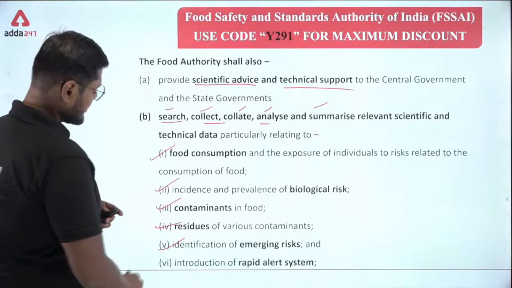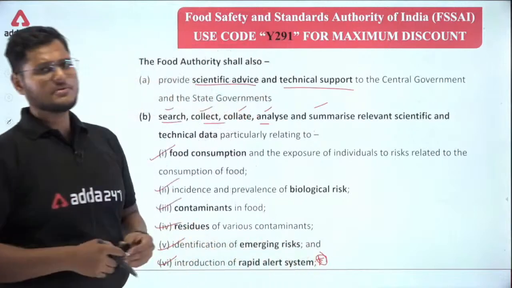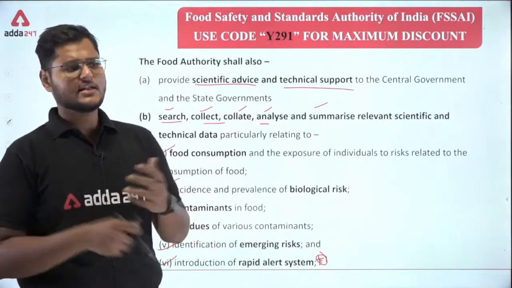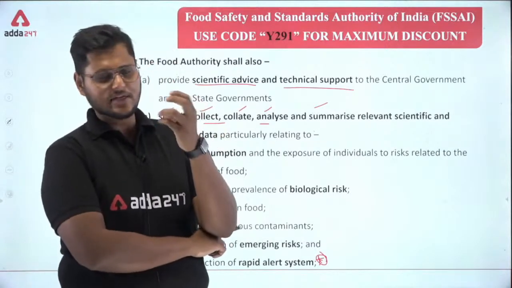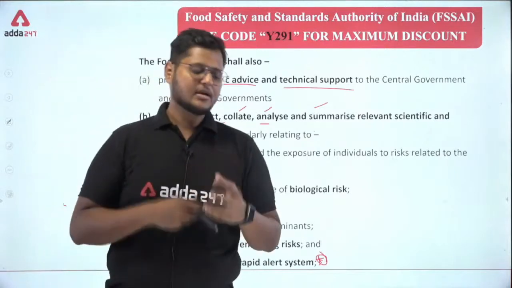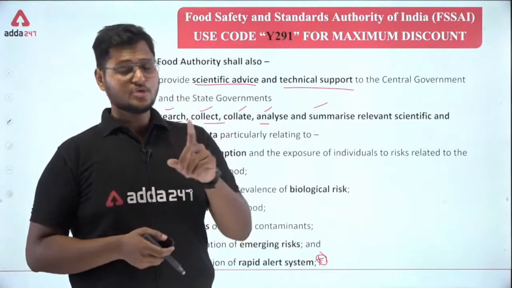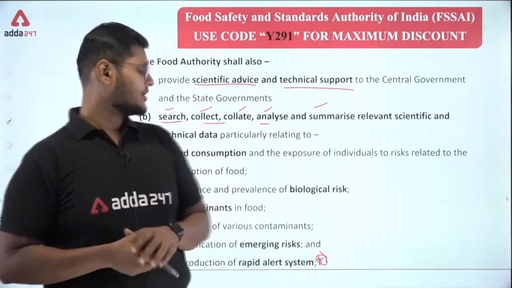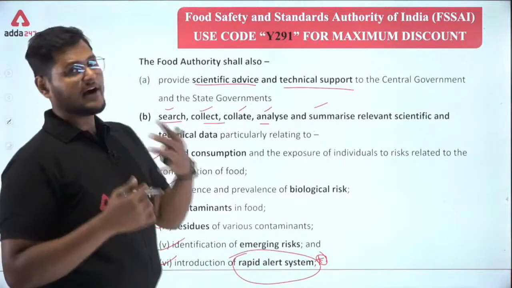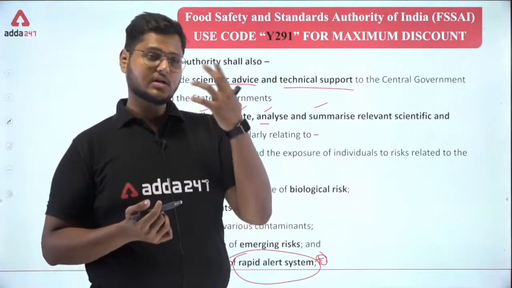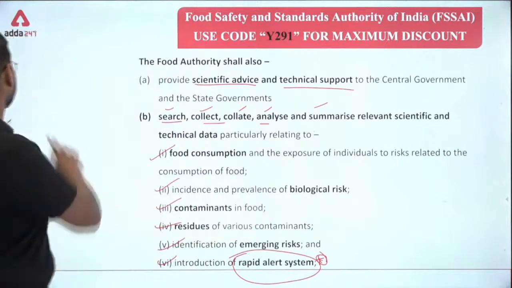Okay, then introduction of rapid alert system. Now what exactly is rapid alert system? Whenever there is any kind of contamination, any kind of risk that has arisen from the food industry, then there should be a rapid alert system. That means each and every person or all the places adjacent to that particular area should be notified, should be alerted. And this alerting system should be rapid. That means it should be really fast, so that the side effects or the risks that the food contamination can cause can be reduced.